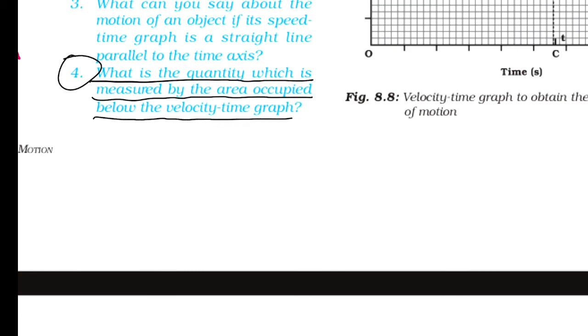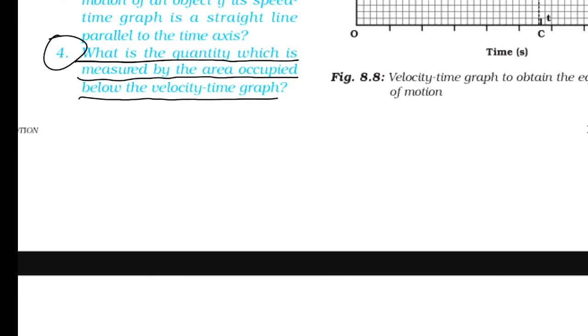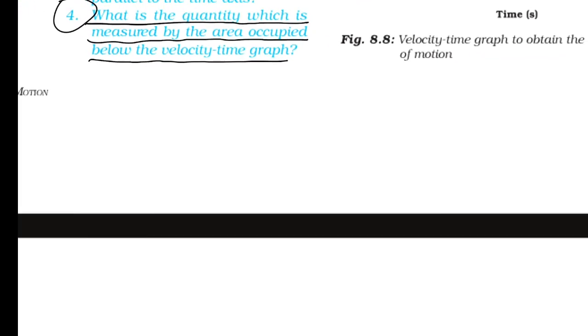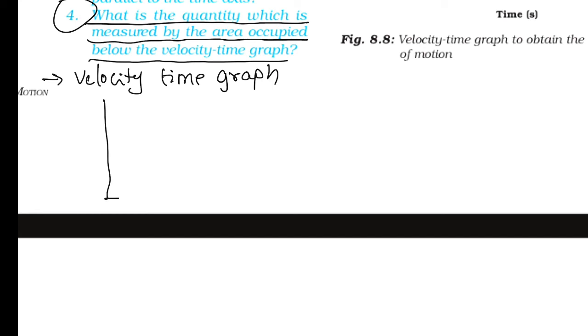Velocity time graph, very important, children. I will explain here because we have space. First we take the velocity time graph, here x axis, y axis.